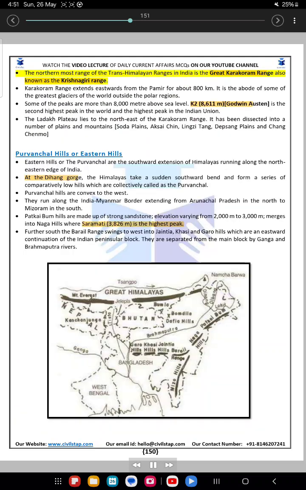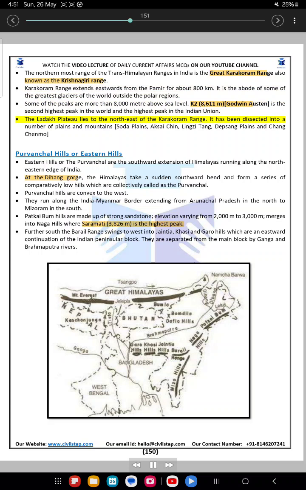The northernmost range of the Trans-Himalayan ranges in India is the Great Karakoram range, also known as the Krishnagiri range. Karakoram range extends eastwards from the Pamir for about 800 kilometers. It is the abode of some of the greatest glaciers of the world outside the polar regions. Some of the peaks are more than 8,000 meters above sea level. K2, 8,611 meters, Godwin Austin, is the second highest peak in the world and the highest peak in the Indian Union.